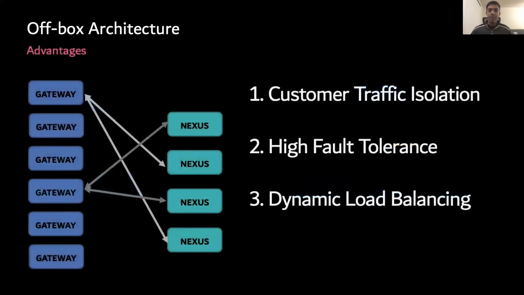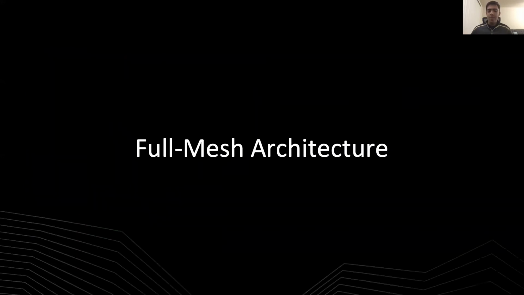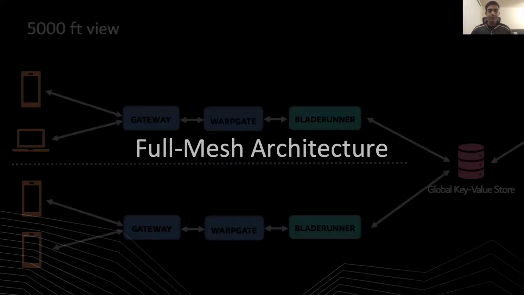Putting it all together, the off-box architecture provided us with the ability to enable customer traffic isolation, provide more fault-tolerant systems, and gain the ability to dynamically load balance. The off-box architecture served our team really well for a while. New major improvements and changes in RTI allowed us to consider a full meshed architecture.